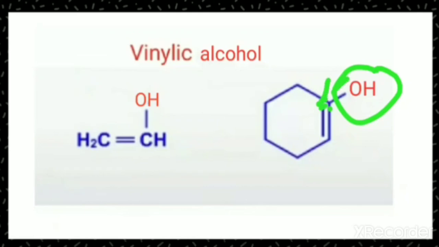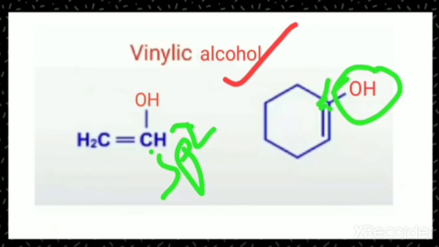This is an sp2 hybridized carbon atom. Here also you can find this is an sp2 hybridized carbon atom. So here the OH group is directly attached to the carbon atom, and that carbon atom is sp2 hybridized. Such types of alcohols are called vinylic alcohol. Same as the case of halides, but in the case of halides, in the place of OH we have X. That is the difference between the two.